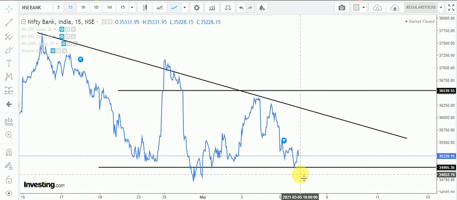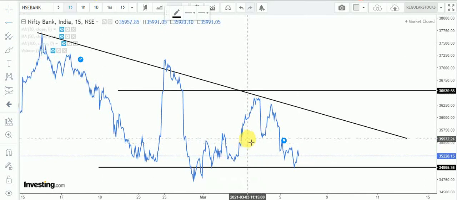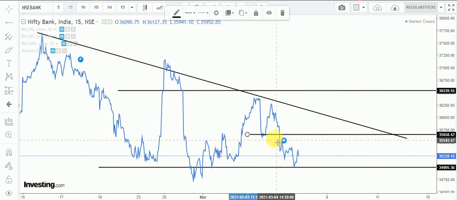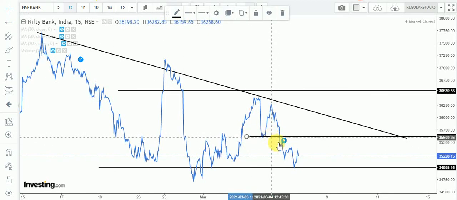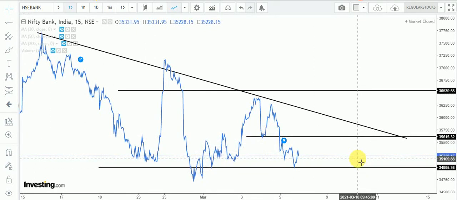So again here the same strategy, better to take a sell call near resistance. So where is the resistance? Here is my major resistance, around 35,500-600. This is the first resistance for intraday trading.